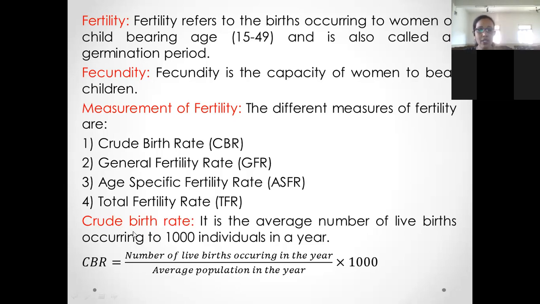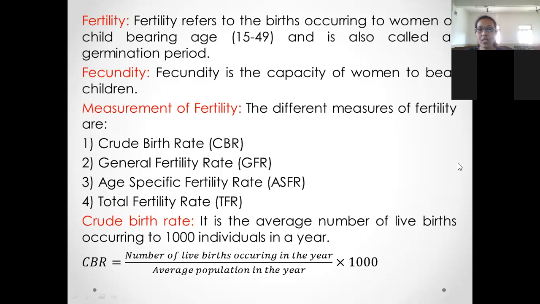So in the same way, like in case of crude death rate, number of deaths are taken into consideration for the calculation of death rates. So here, in case of birth rate, number of births are to be considered. It is the average number of live births occurring to 1,000 individuals in a year. So CBR equals number of live births occurring in the year divided by average population in the year, that is multiplied by 1,000.